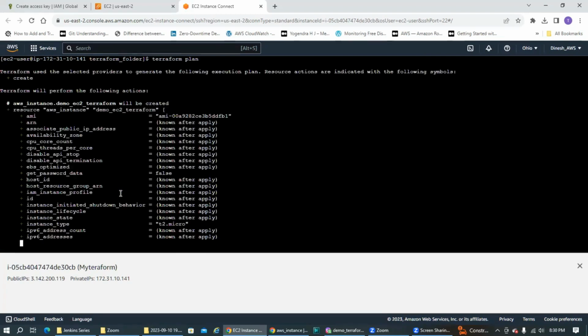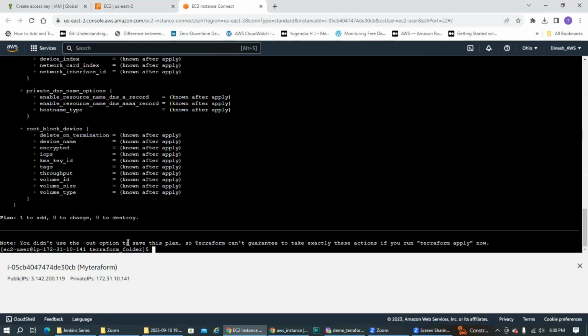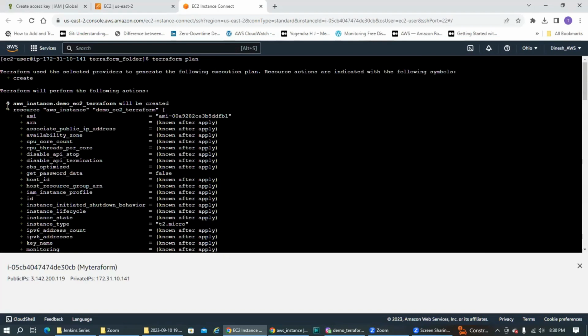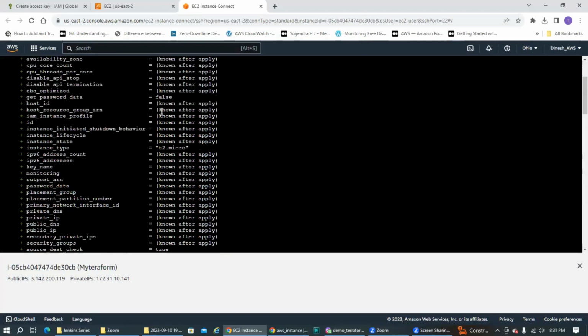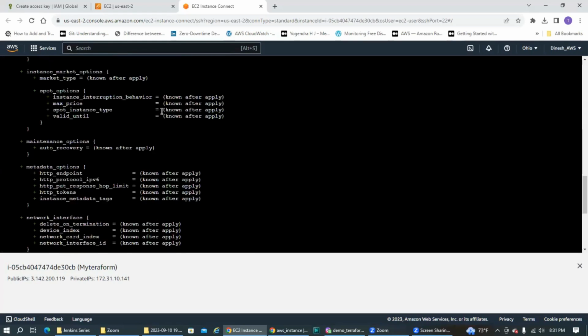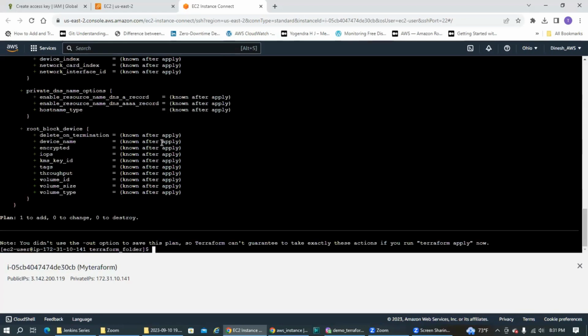That's where it's going to show you what exactly Terraform is going to do. And if you see, it gives everything. So if you scroll, it says, I'm going to create an instance. It says here, create an instance, demo EC2 Terraform, the name of the instance which I have given, and it has a tag called Terraform demo underscore EC2. And then it will automatically take all the default values for security groups and everything.